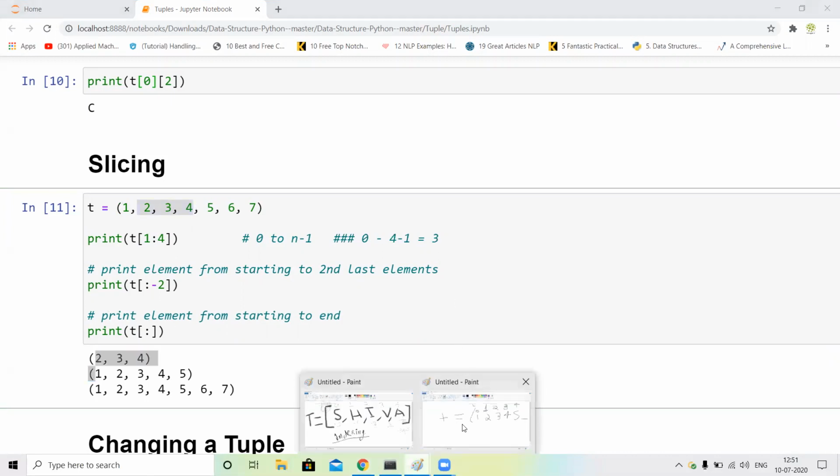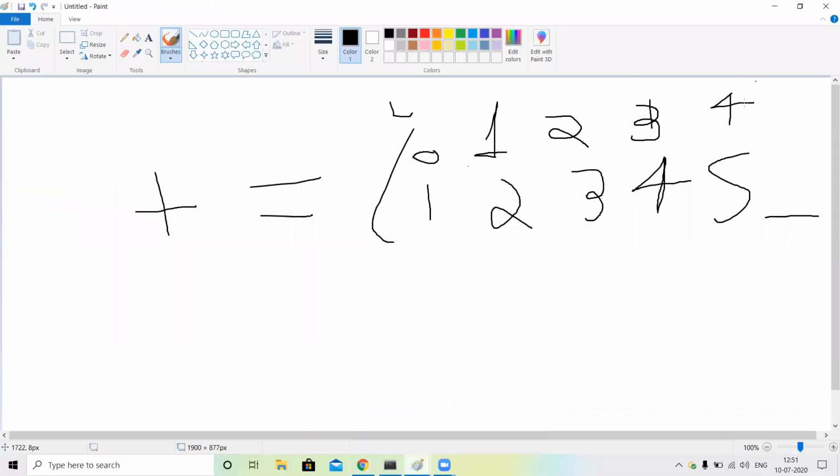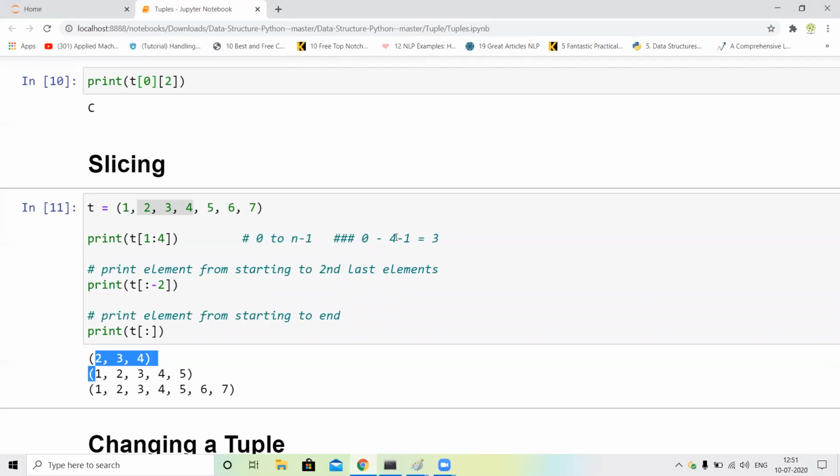You can see it starts with the 0 guys and ends with the 4. Okay, so our 4 index, our output is 5. I just change this, 5 minus 1 is equal to 4. So it starts with the 1, this is our 1 index and ends with the 4th index. So 1 to 4. So I just n minus 1, start with the 0 and to n minus 1. So 5 minus 1 is equal to 4. So our output is 2 to 4.